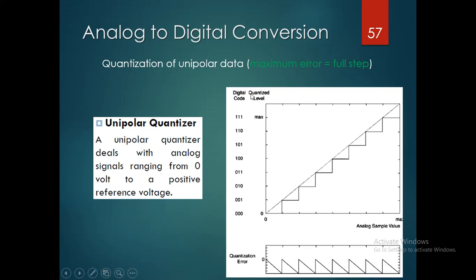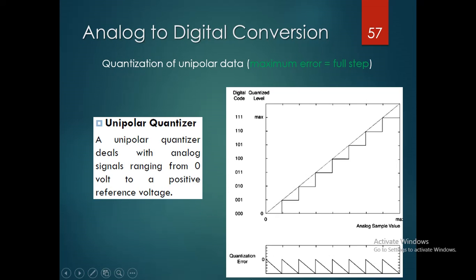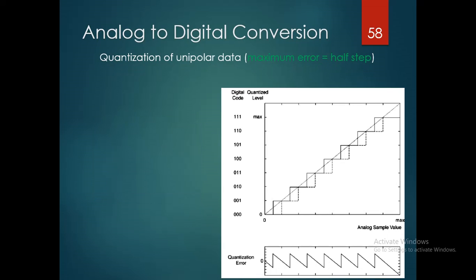And for quantization of unipolar data, the maximum error is equal to a full step. A unipolar quantizer deals with an analog signal ranging from 0 volts to a positive reference voltage. These are the 8 levels, and this is about the quantization errors. If we observe, this is unipolar data, and for unipolar data the maximum error is equal to half step. There are two comparisons we are observing here: unipolar data with full step and unipolar data with half step. With respect to that, the quantization errors are reduced.